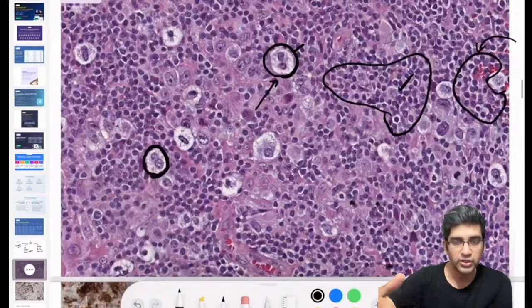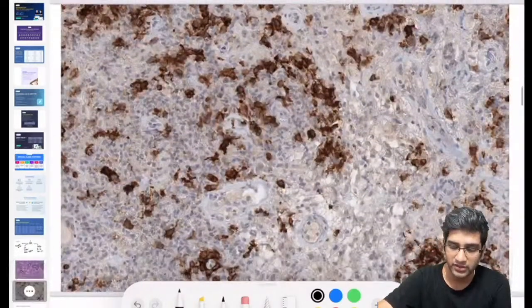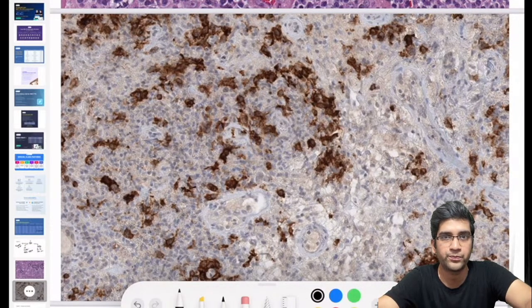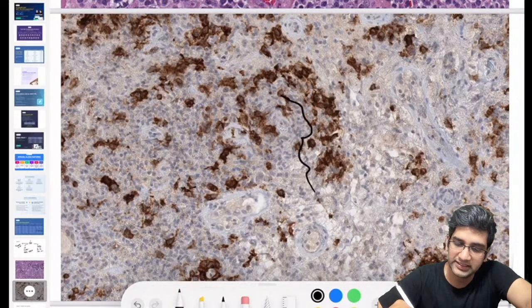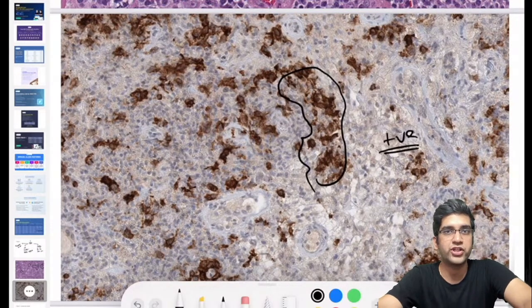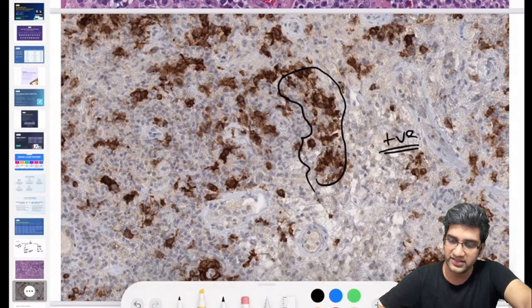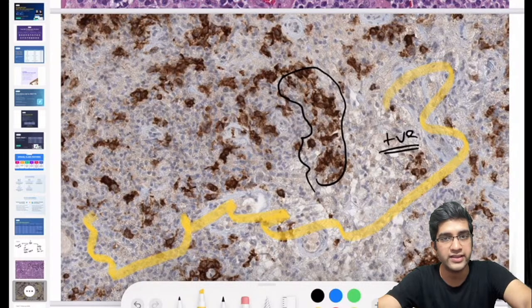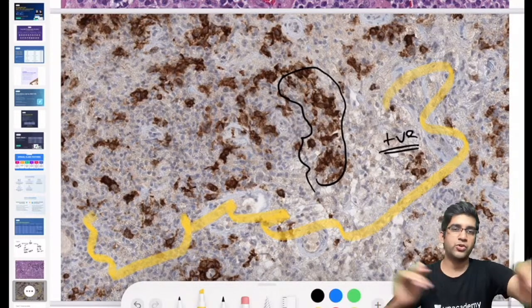Okay, so we did go ahead and we did CD15. This is the image of CD15, the CD15 IHC. Are these positive or negative? They're undoubtedly positive, right? The interpretation of immunohistochemistry is the same across the body. If I have something brown in color, it is positive. If it is not brown in color, it is negative. In this image, all these areas where I'm not seeing any brown color are negative, right? All the areas in the background are negative, only a few cells are positive here.